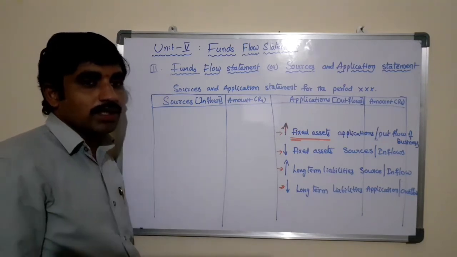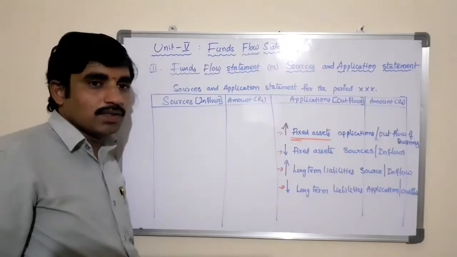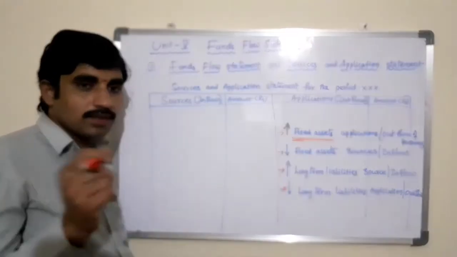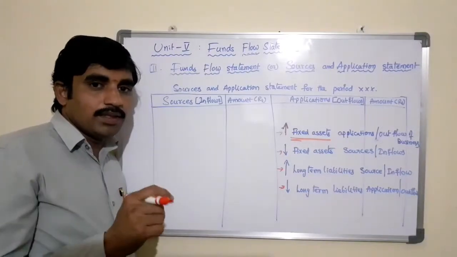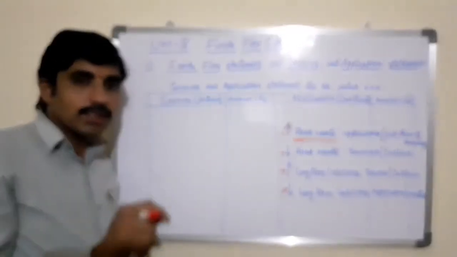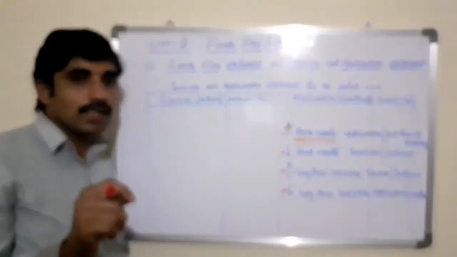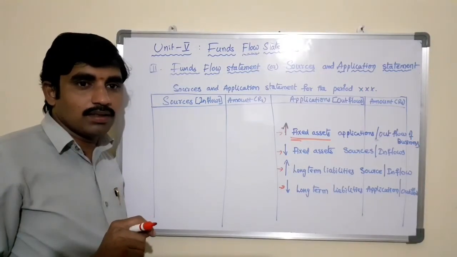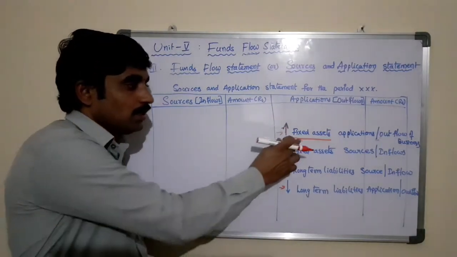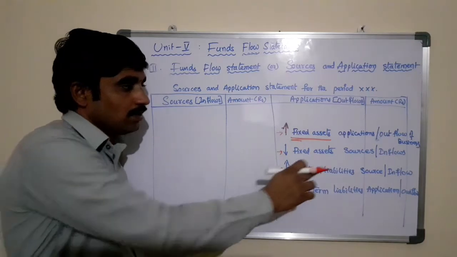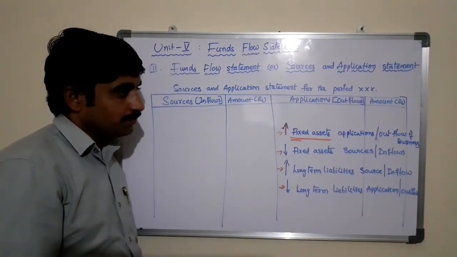Like in the schedule of changes in working capital, increase in current assets is an increase in working capital, decrease in current assets is a decrease in working capital, increase in current liabilities is a decrease in working capital, decrease in current liabilities is an increase in working capital. Similarly, here also we have four principles, such as fixed assets increases, that is application or the outflow of business.